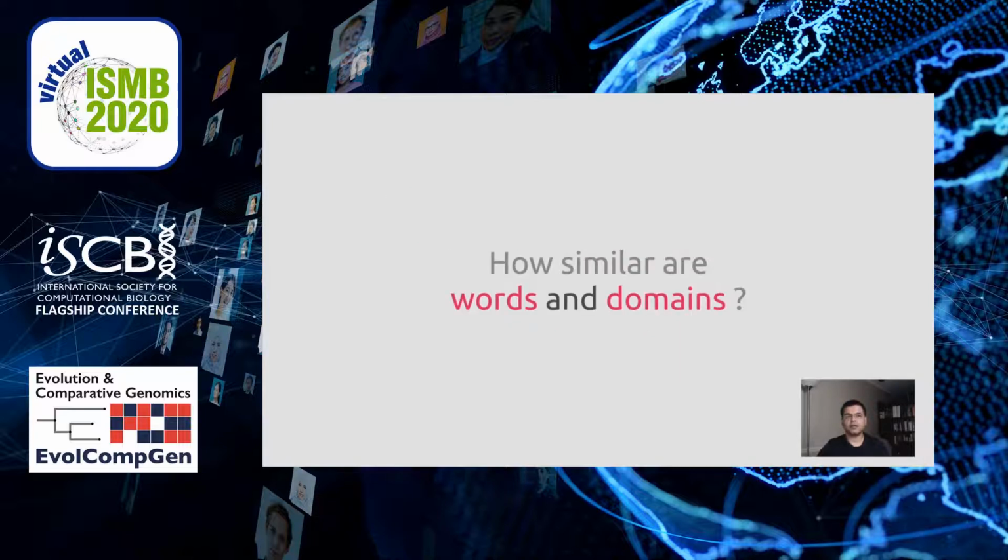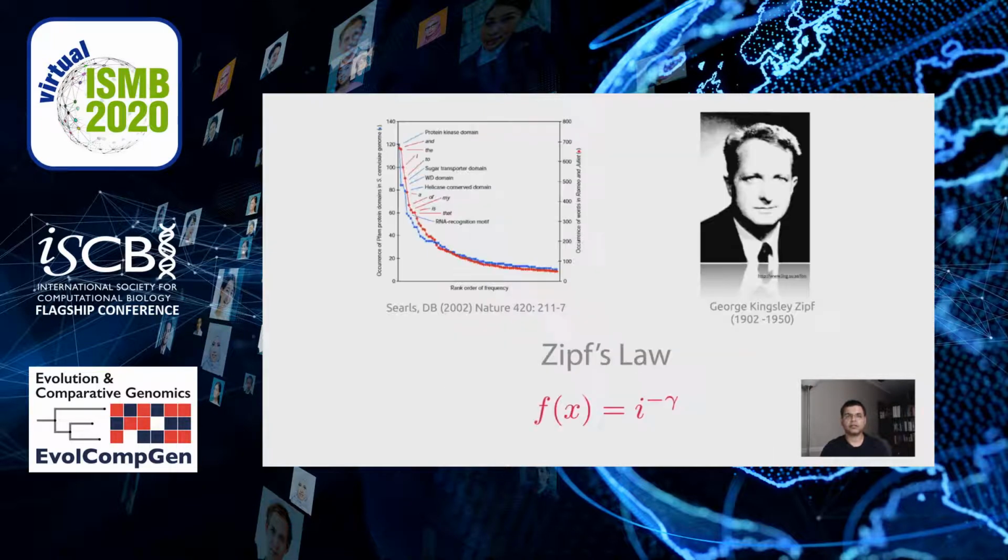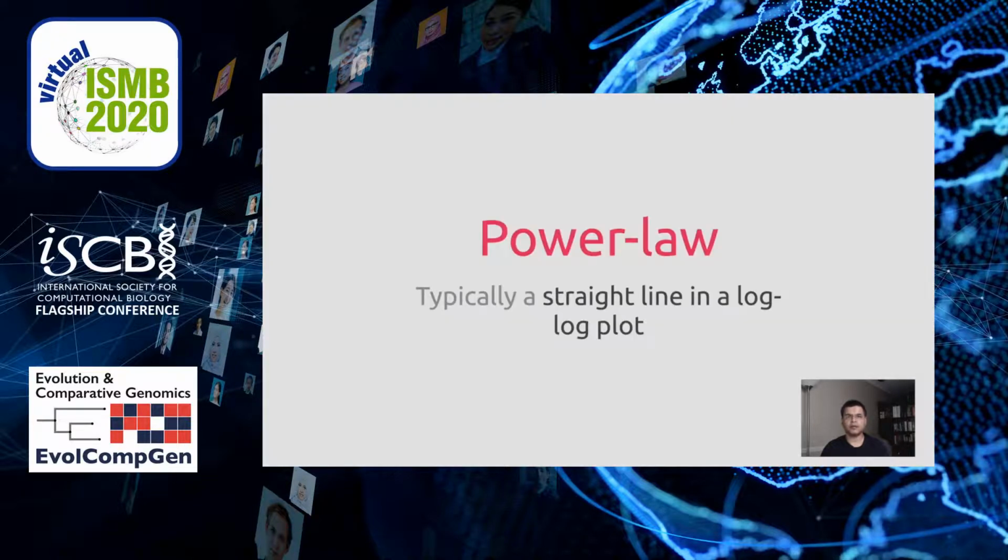So how similar are words and domains? In one of the figures in his paper, David Searls showed that the word distribution in Shakespeare's Romeo and Juliet is very similar to the domain frequency distribution in yeast genome. The plot that he was showing is called Zipf's law. It is a very important law in linguistics where the frequencies of the words are plotted on the y-axis and their sorted order are plotted on the x-axis. Zipf's law belongs to the power law family, where the plot becomes a straight line in log-log axis.